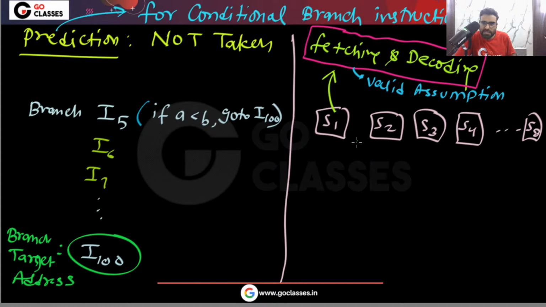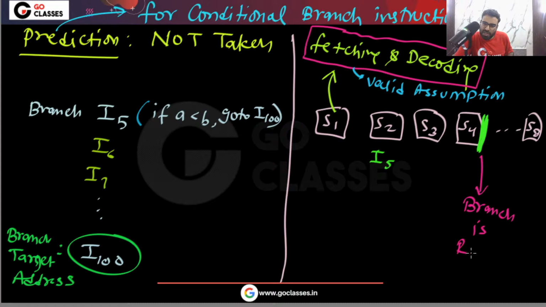Now notice that when you are fetching this instruction in stage 1, we will find out that instruction I5 is a branch instruction. So tell me, when this instruction I5 goes here, what will we do here? Let me know, because remember, at the end of stage 4, at this moment you will find out whether we should execute this I100 instruction or we should execute this I6 instruction. Yes or no? At this moment the branch is resolved.